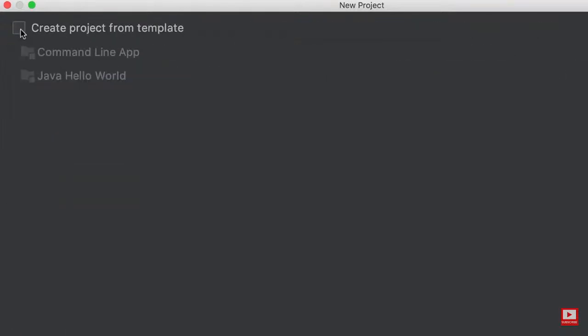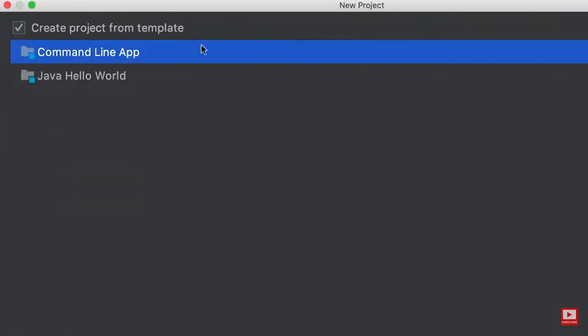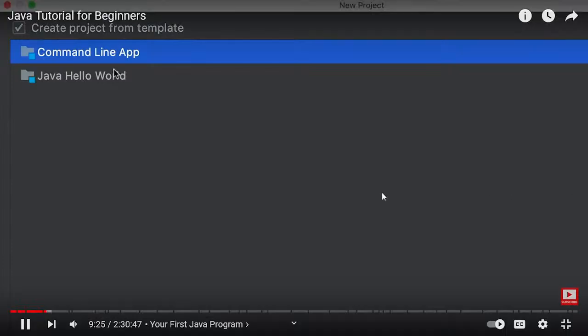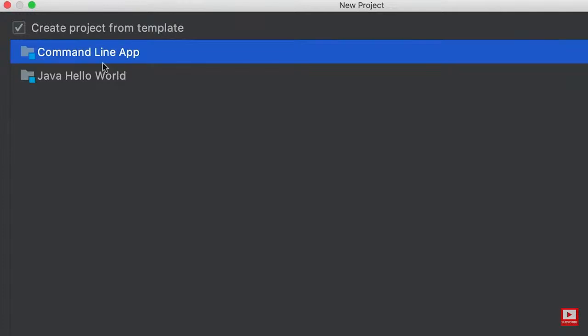On this page, select Create Project from Template. So we're going to create a command line application, which is an application that we can run from the command line. It doesn't have a graphical user interface or a GUI. Now, I know a command line application is not as exciting as an application with a graphical user interface like a mobile app or a desktop app, but trust me, building an application with a graphical user interface is very complicated. So for now, we're just going to build command line applications to learn Java properly.